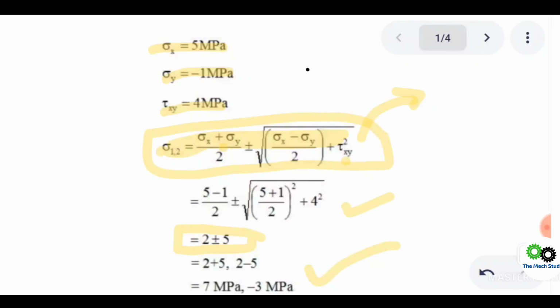Even though they have already provided 7 MPa as the first principal stress in the question itself, if you do not know how to calculate, you can calculate both of these, and one of the options is already available in that type of question.